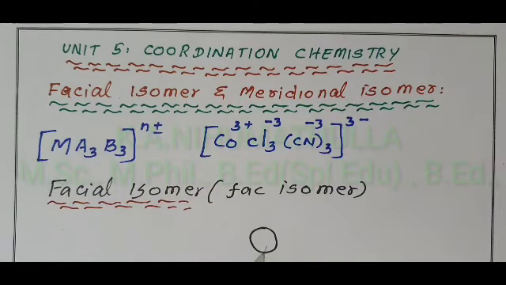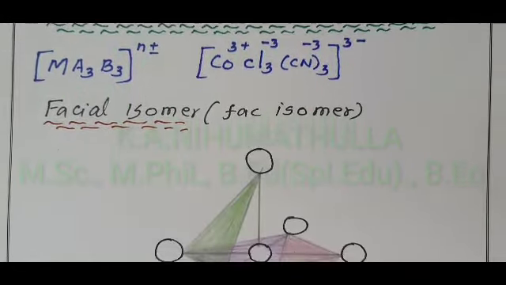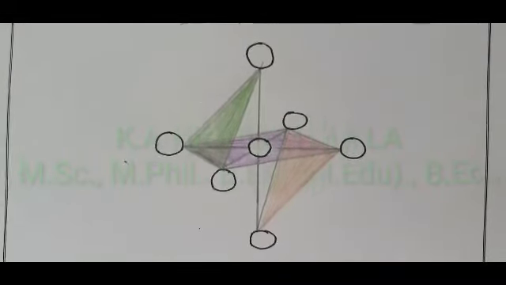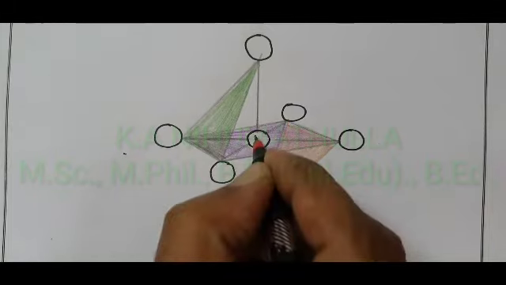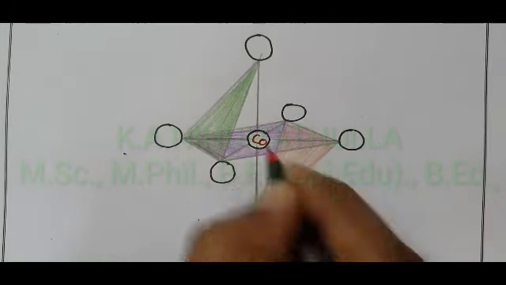Now we are going to draw the structure of the facial isomer. We know the central metal ion is the cobalt 3 plus ion, Co3+.